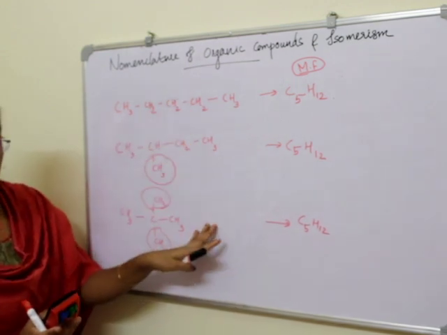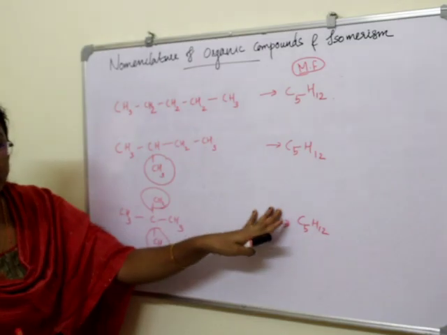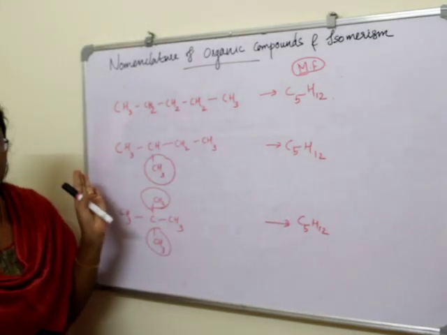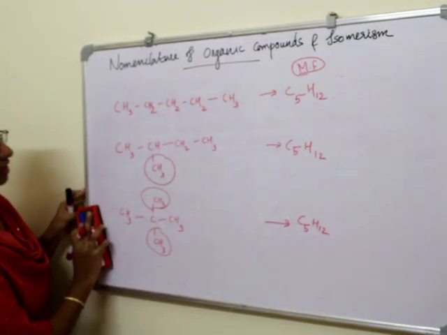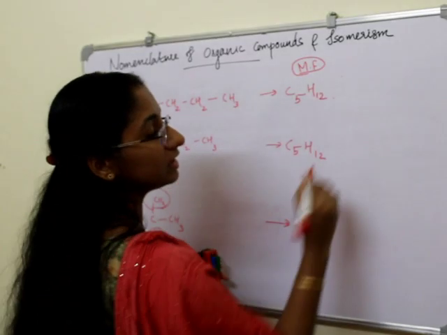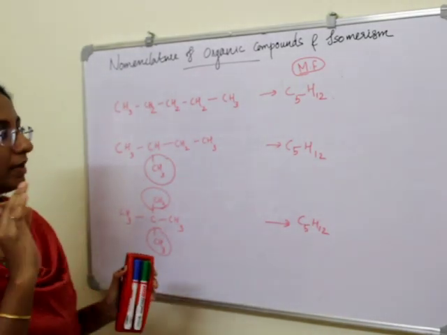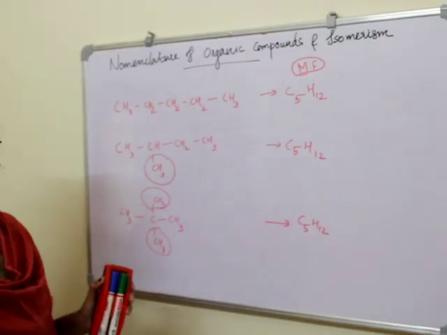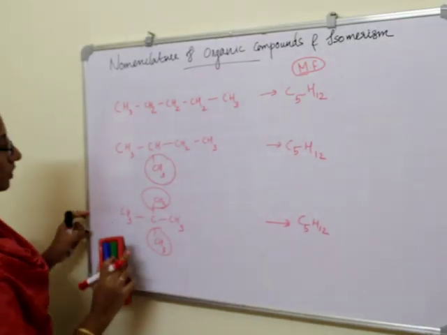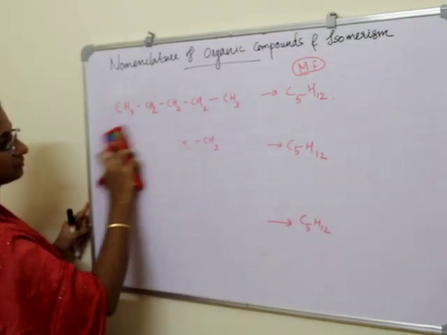These three hydrocarbons have the same molecular formula, but there is a difference in the structure. When we talk about the IUPAC naming of these organic compounds, we basically need to know some terms. Let's get into that.